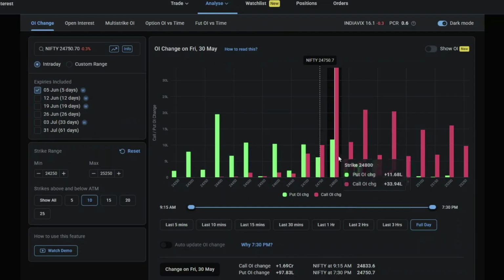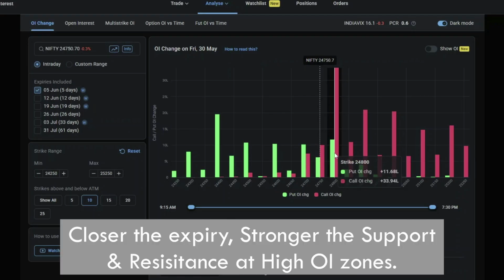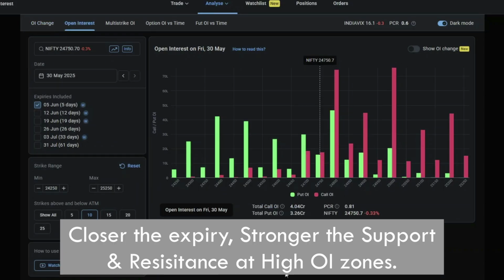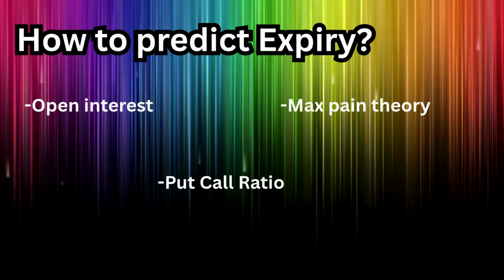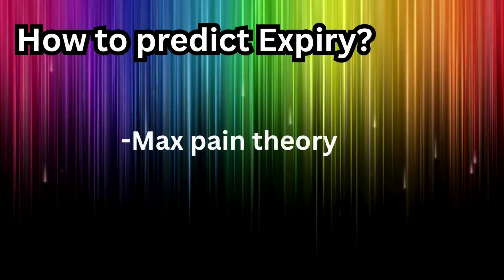Open interest tells you the support and resistance levels for the day, but as you get closer to expiry, like on Monday, Tuesday, Wednesday, you will see this call writing and put writing becoming stronger and stronger day by day. So remember, OI alone doesn't tell you any kind of direction. It only shows initial positioning of the big players. That's why we need to combine it with our next indicator, the max pain theory.